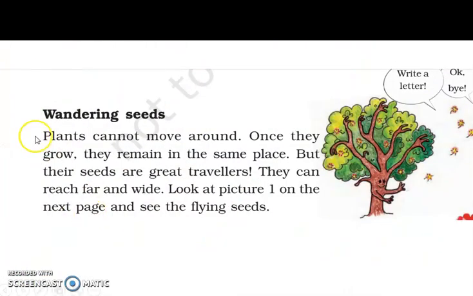Next is wandering seeds. Plants cannot move around. This is true. Once they grow, they remain in the same place. But their seeds are great travelers. They can reach far and wide. Look at picture 1 on the next page and see the flying seeds. Students, you can see various types of seeds. Trees cannot move, but seeds can move in different ways. How? Let us see that.